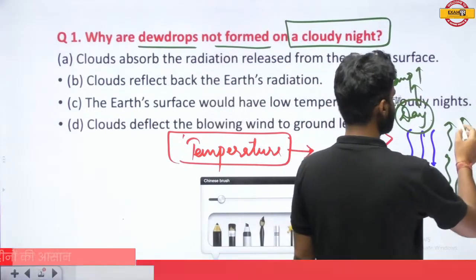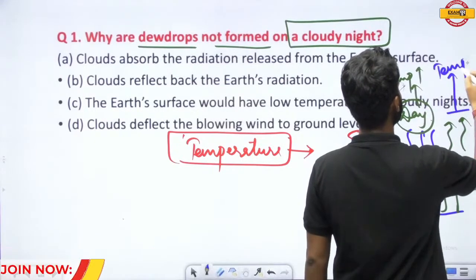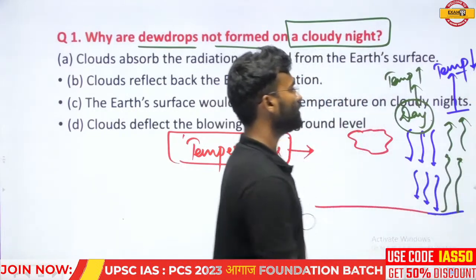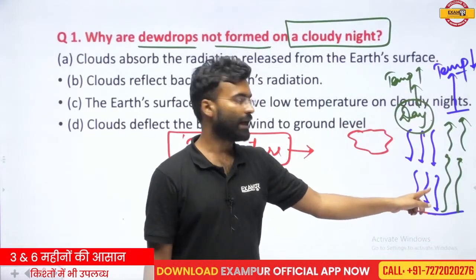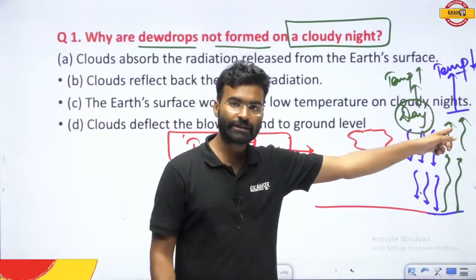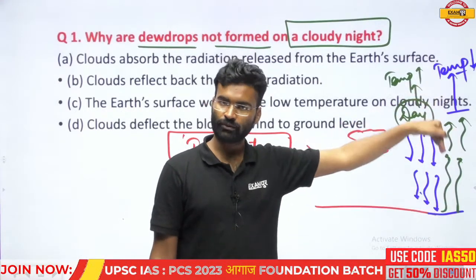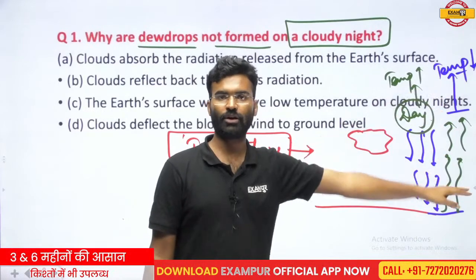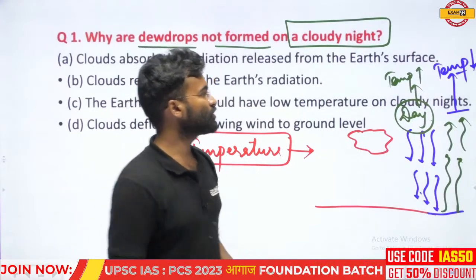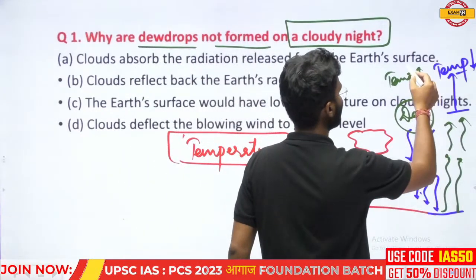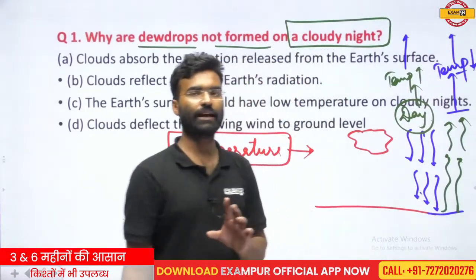And that is why during the night, temperature will be relatively very low. So during the day duration, temperature will rise, and during the night, due to the absence of cloud, temperature will fall. So here the condition is extreme high temperature in the day and low temperature in the night when the sky is clear.